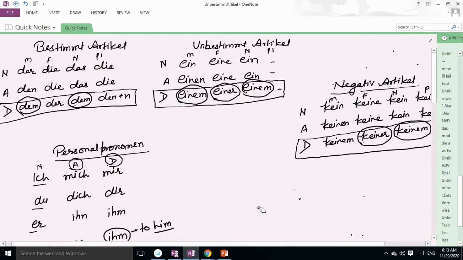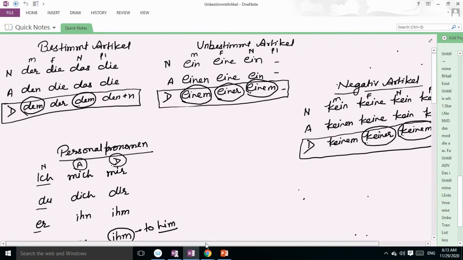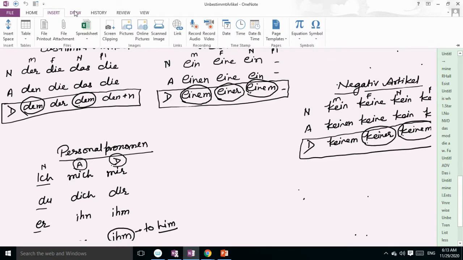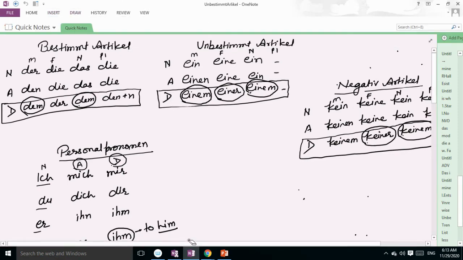Now we are going to make sentences. To make a sentence, first we have to learn the articles. There are three types of article in German language: first is bestimmt, second is unbestimmt, and third is the negative article. What is the table of the bestimmt article? In nominative we write der, die, das, die. In accusative we write den, die, das, die. And in dative, what do we write? Dem, der, dem, den plus n.